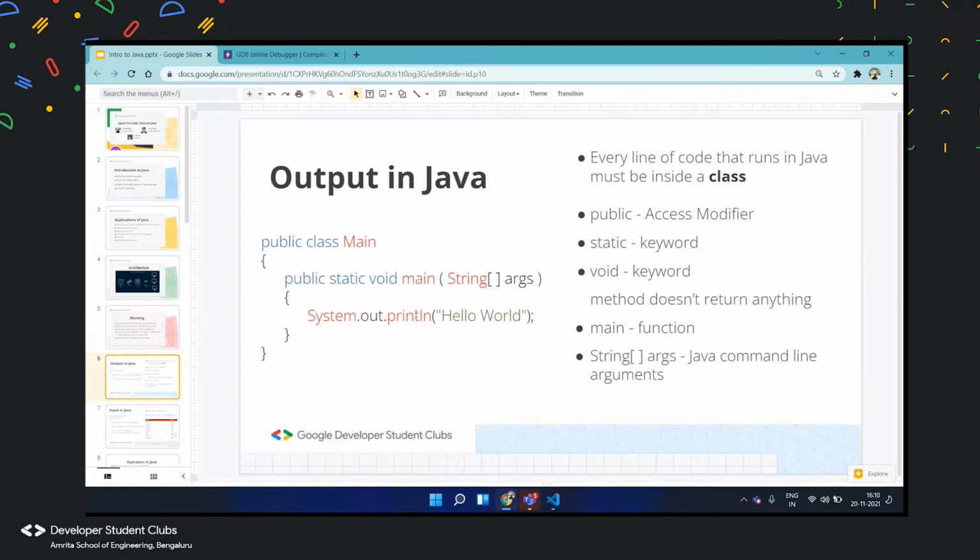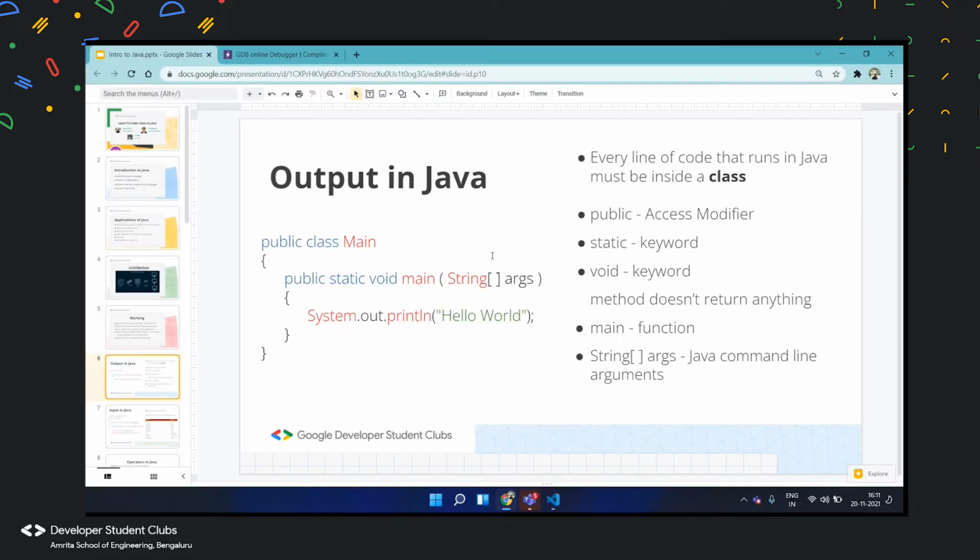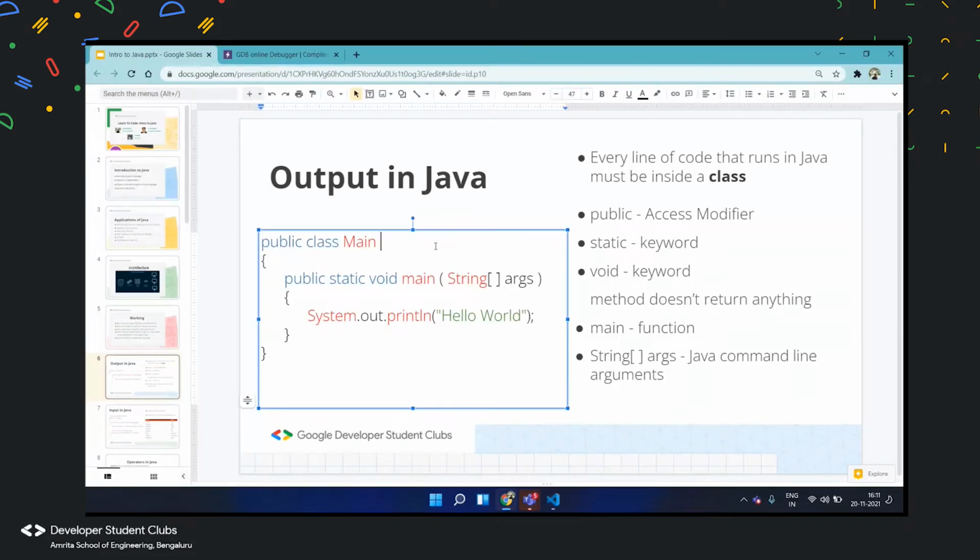Every line of code that we run in Java is in a class. Usually the class name is what we give as the file name. Here it is main.java, and you can see that the class is main. Usually you give it a capital letter at the start. That's the rule for classes. Here this is the basic code for us to print out, suppose, hello world.